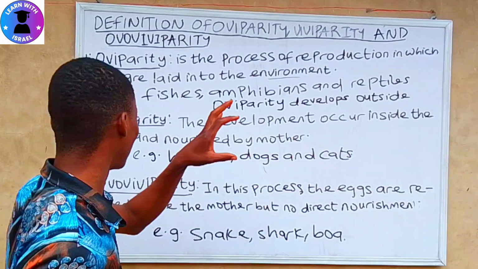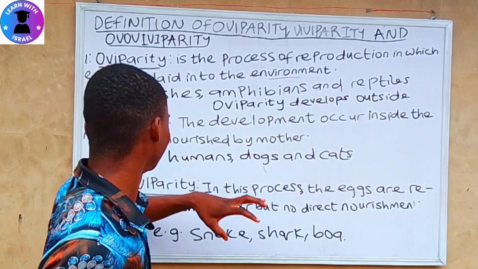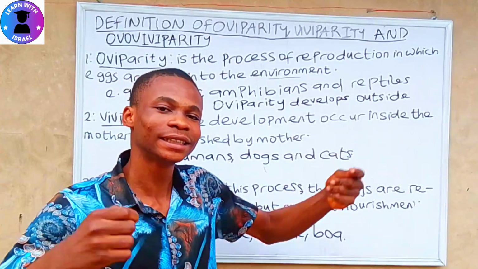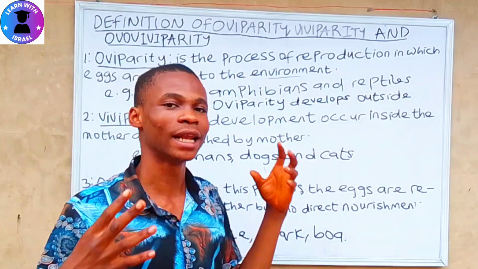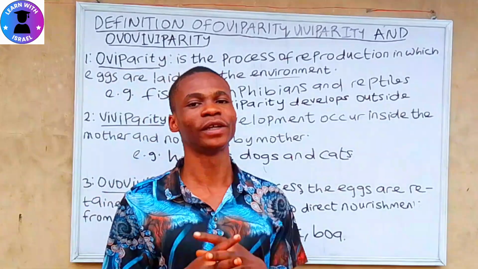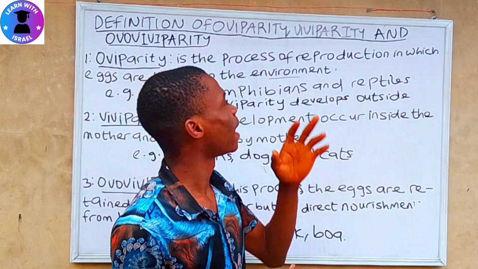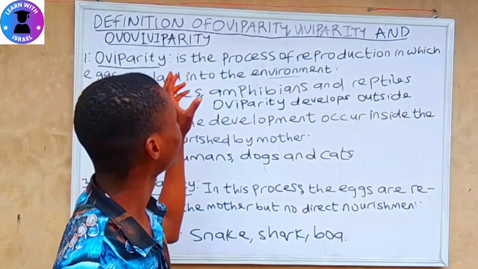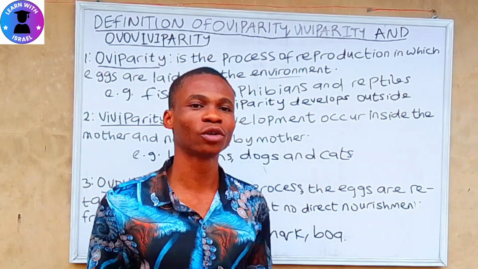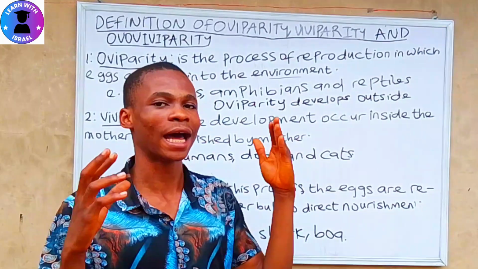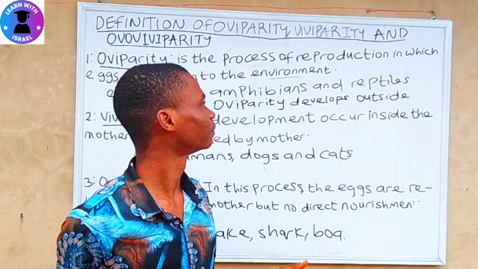These are examples of animals that develop their eggs inside them, hatch them inside them, and bring them out live. With this, you should be able to differentiate between oviparity, viviparity, and ovoviviparity. For oviparity, the eggs are laid into the environment, hatched, and develop into young ones.